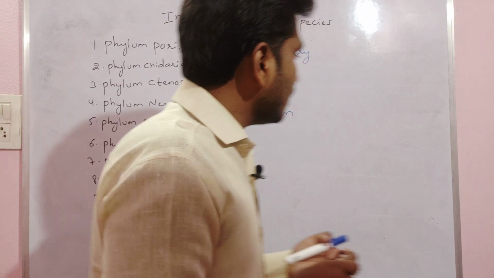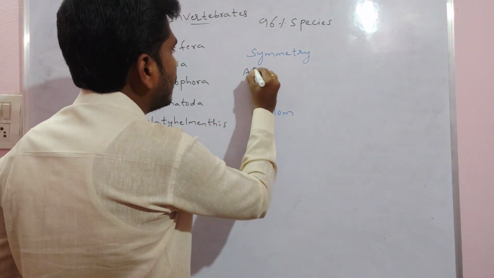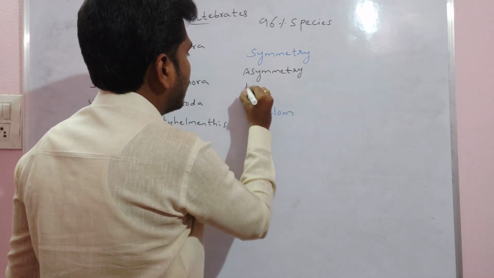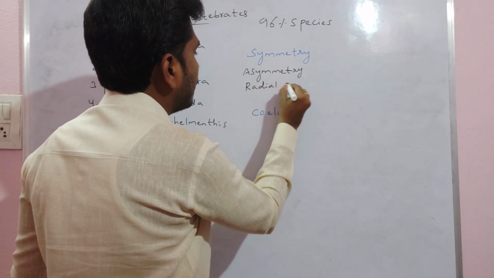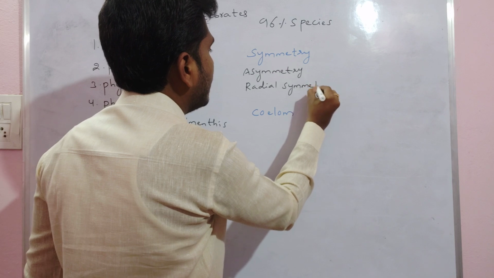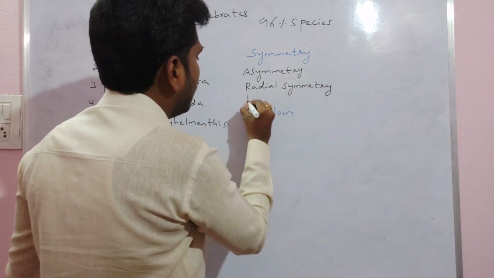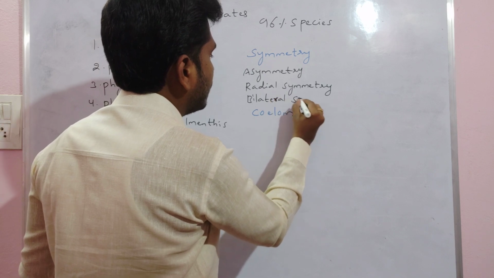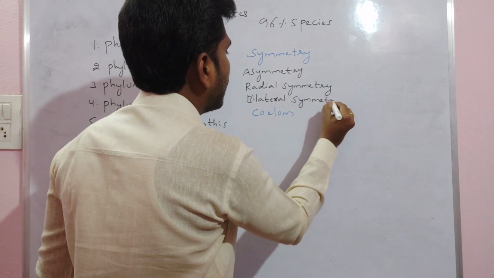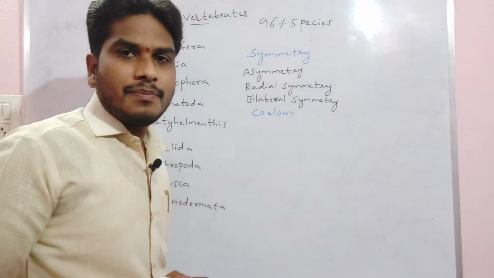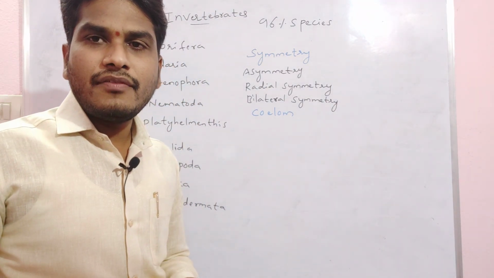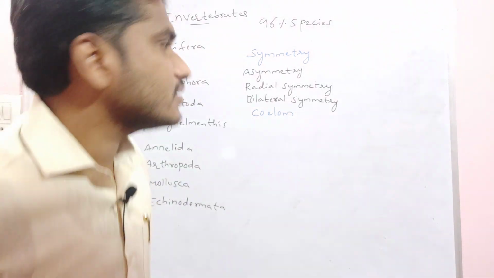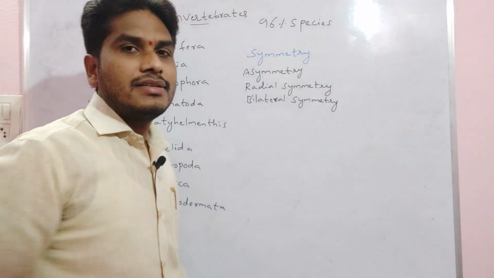Then the types of symmetry mainly consist of asymmetry, radial symmetry, and bilateral symmetry. Symmetry simply means dividing the organism into 2 equal halves, and we divide symmetry into 3 types.